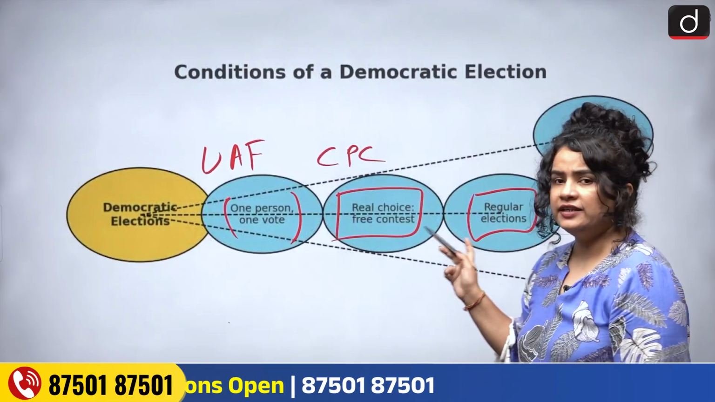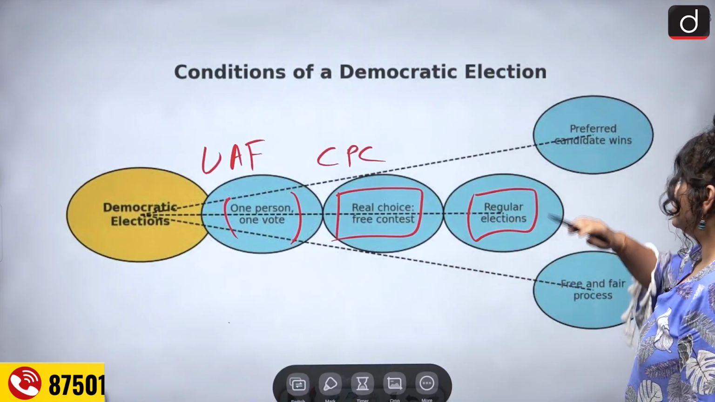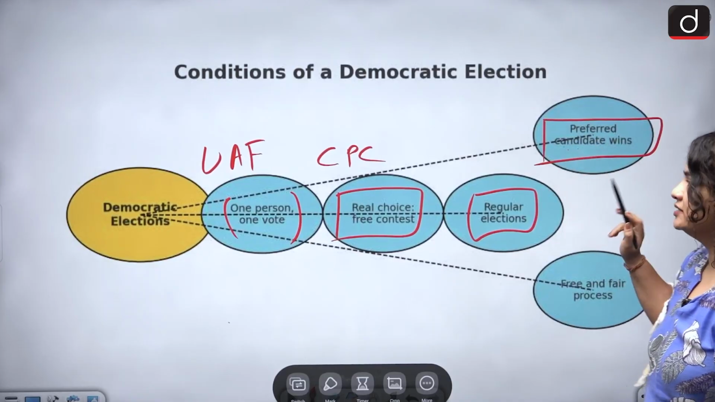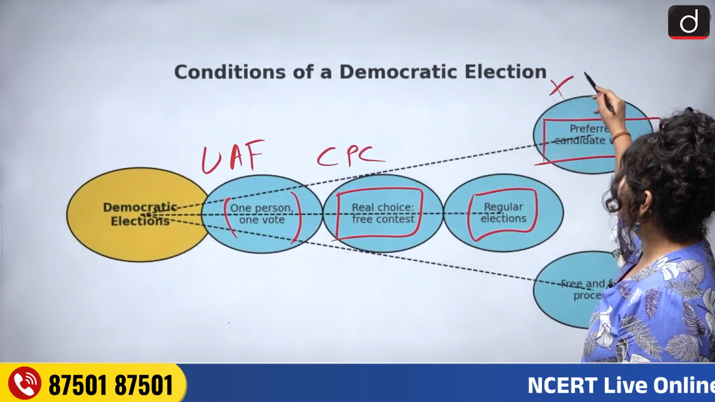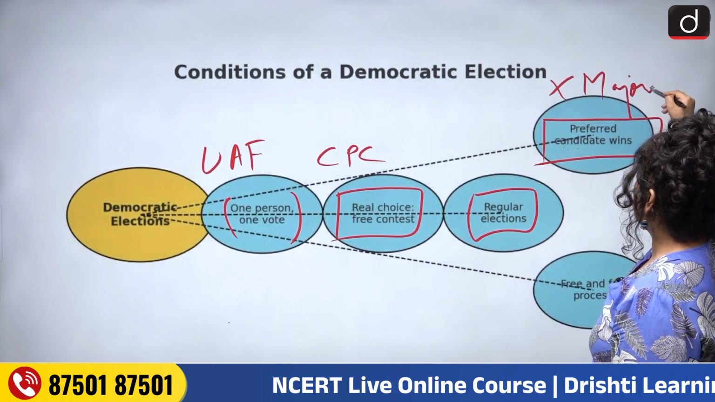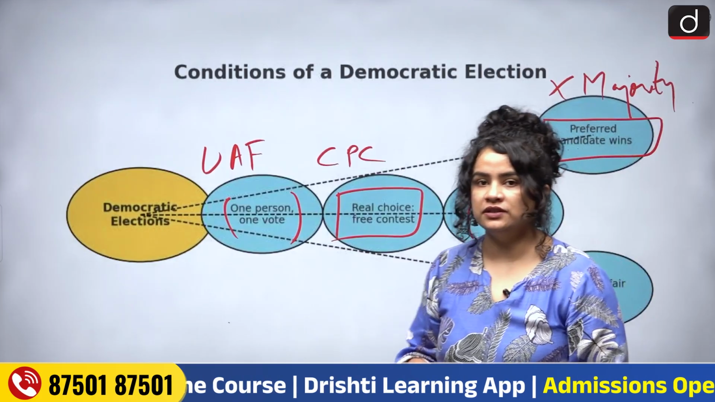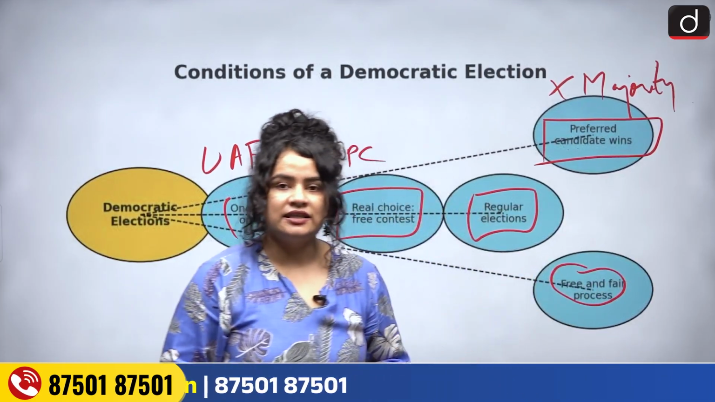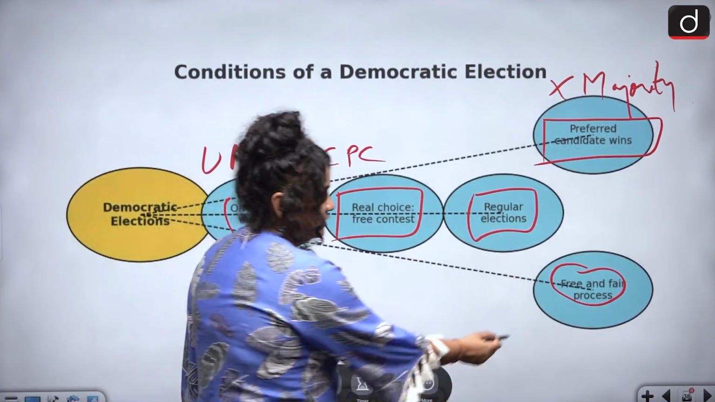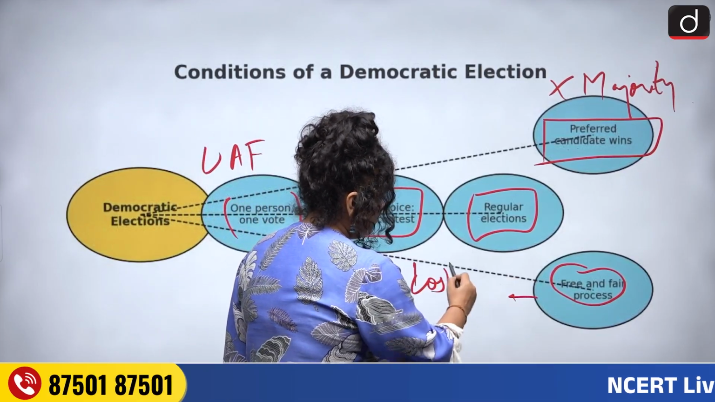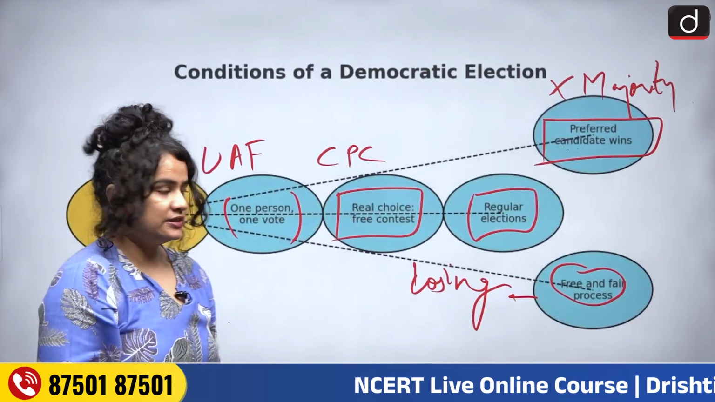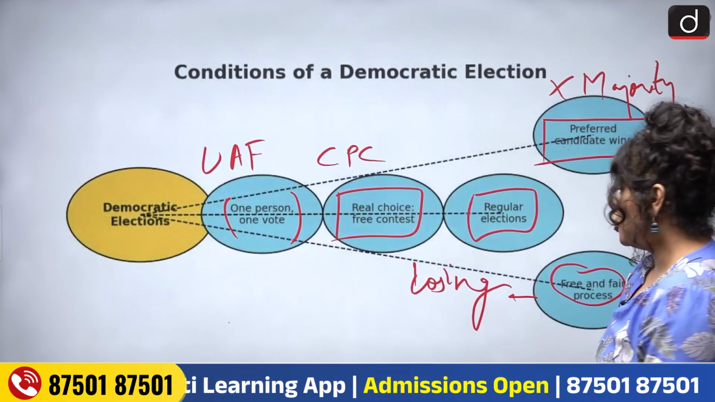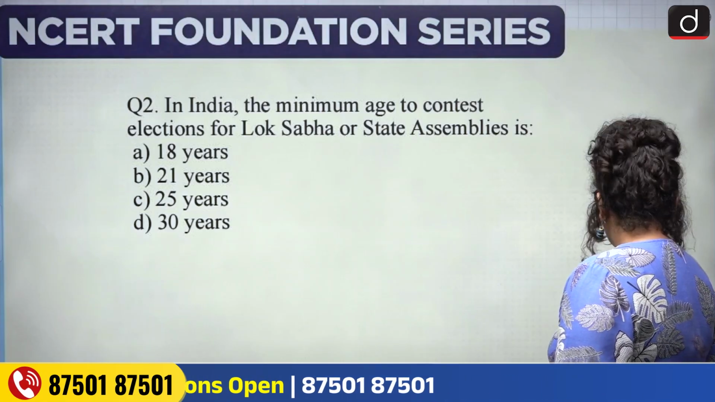Of course, there are regular elections held, as we just discussed, in order to redress grievances or to topple the government in case of dissatisfaction. Now, the preferred candidate wins, not by absolute majority, but a candidate who is preferred by most of the people. And finally, we have a free and fair process. Once again, let's discuss what fair means. Fair simply means that the ruling party should be capable of losing the elections, and the citizens should have a real, actual choice. They should not be coerced to vote for people they do not wish to vote for.